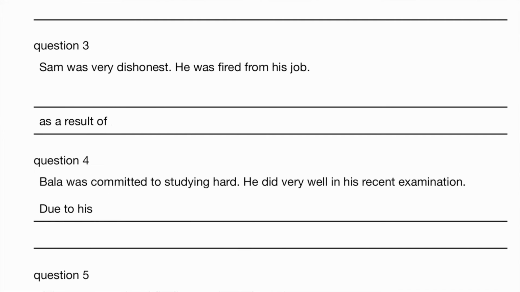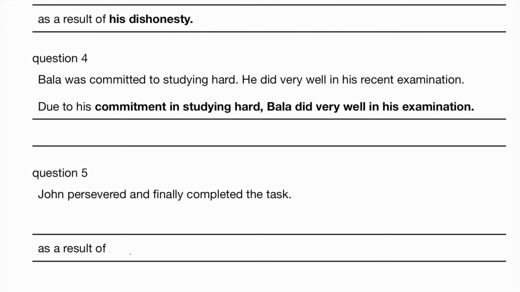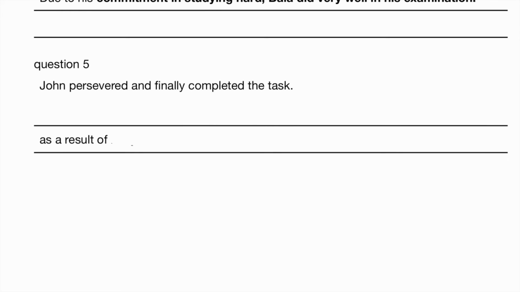Question 3. That Sam was very dishonest. He was fired from his job. So as a result of his honesty? No, as a result of his dishonesty. Number 4. Bala was committed to studying hard. So due to his commitment to studying hard, Bala did very well in his examination. John persevered and finally completed the task. So John finally completed the task as a result of his perseverance.